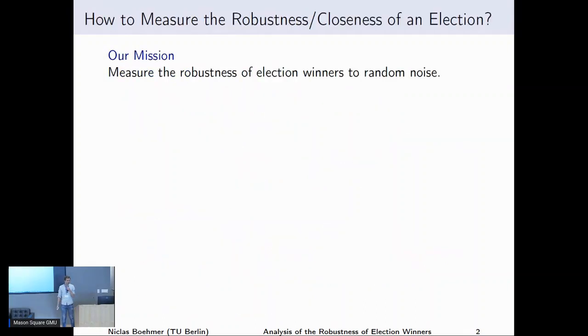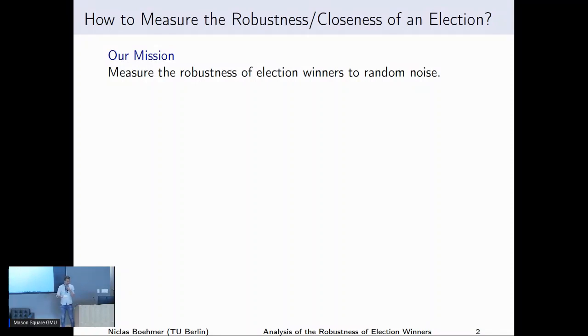Now we are interested in one specific feature of these single winner elections, and this is how robust or how close they are. I think this is also a matter that is sometimes discussed in public after elections: how this election was really close, this election was not so close. Especially in some presidential elections, it's very actively discussed afterwards. We are trying to quantify a very specific interpretation of what it means to be close.